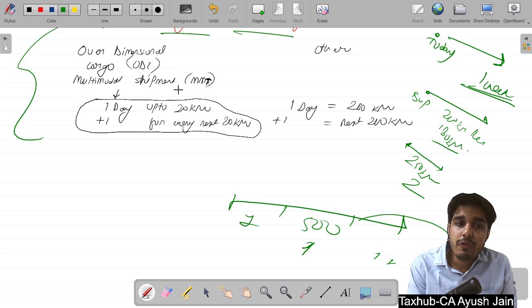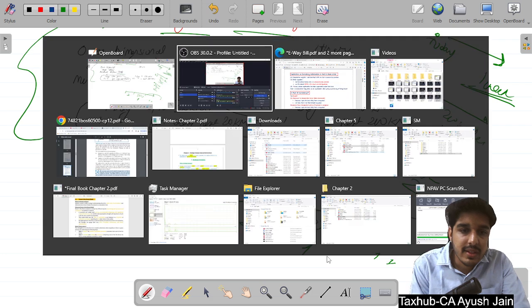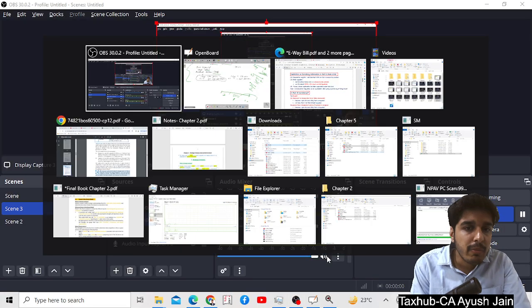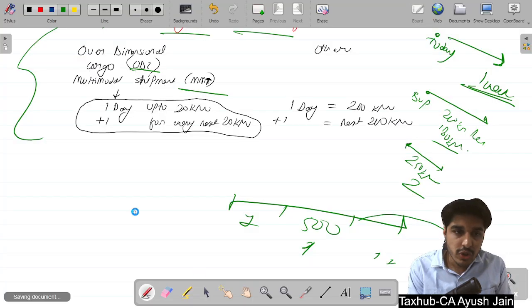But in case of over-dimensional cargo and in the case of multimodal shipment, this 200 kilometers is going to be replaced by 20 kilometers. Sir, what do we mean by multimodal transport? So suppose, just a minute.